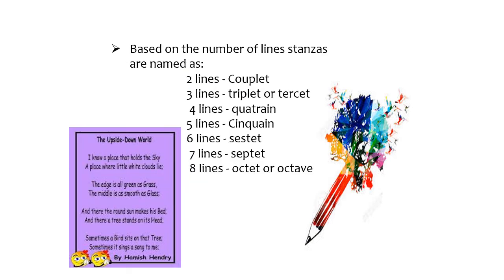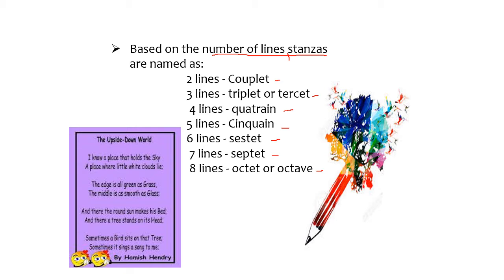We also have a name for each stanza. Based on the number of lines, stanzas are named as follows. For 2 lines, we have couplet. 3 lines, we have the triplet or the tercet. 4 lines, quatrain. 5 lines, cinquain. 6 lines, sestet. 7 lines, septet. And 8 lines, octet or octave.